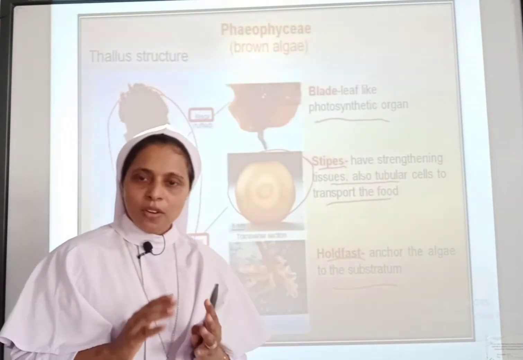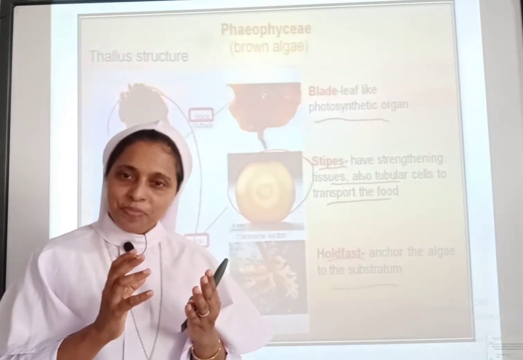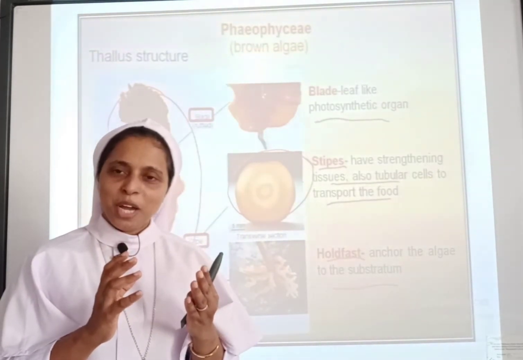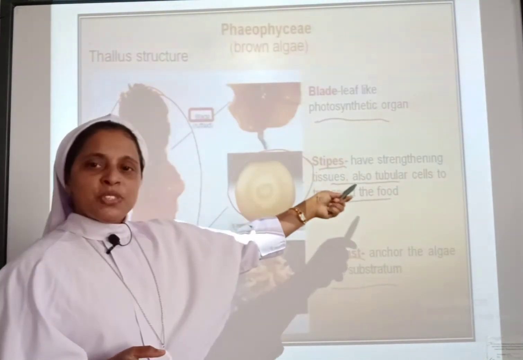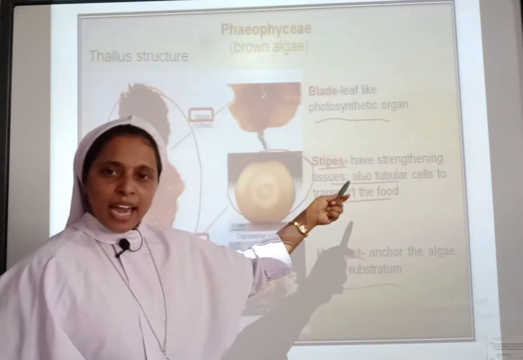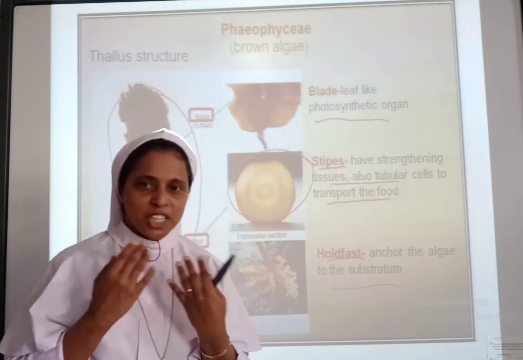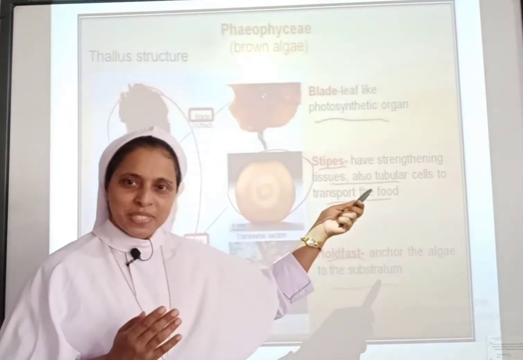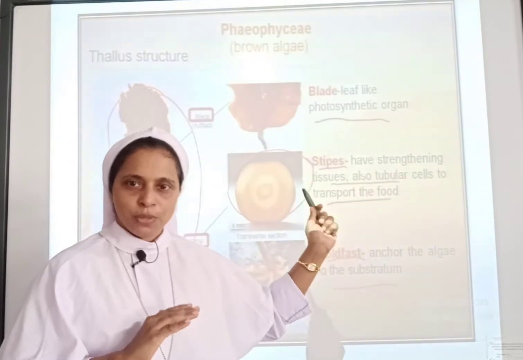The function of xylem and phloem is conduction of food and water. Here the stipes have strengthening tissues and tubular cells to transport the food. Though they don't have the specialized structure, the transportation of food takes place through the stipes.